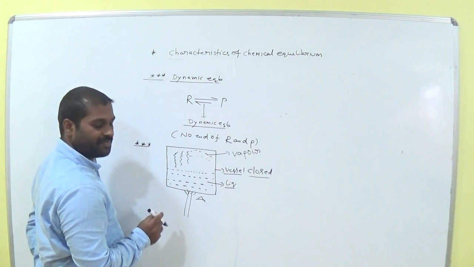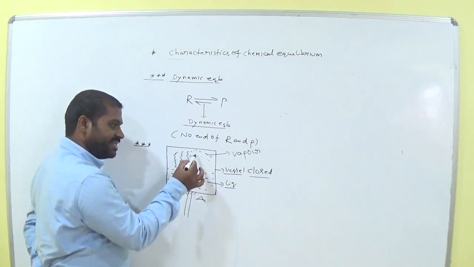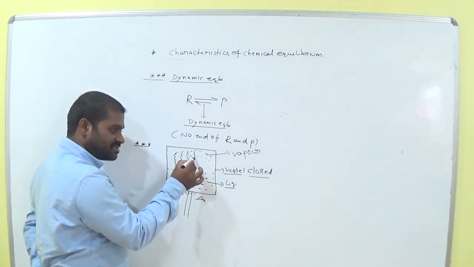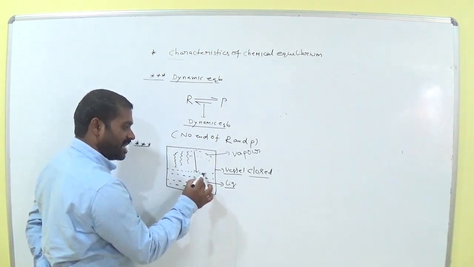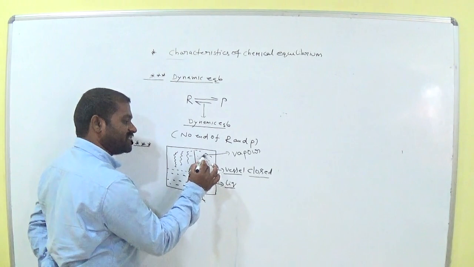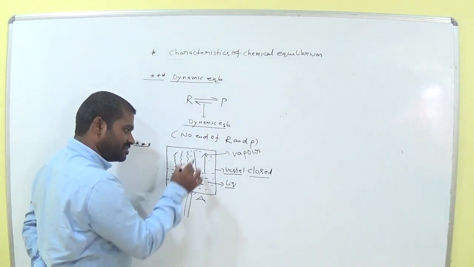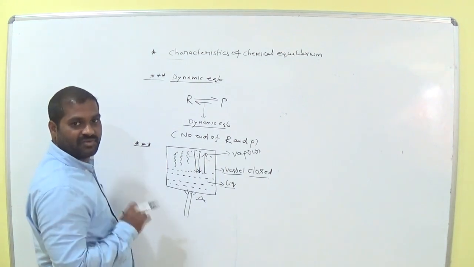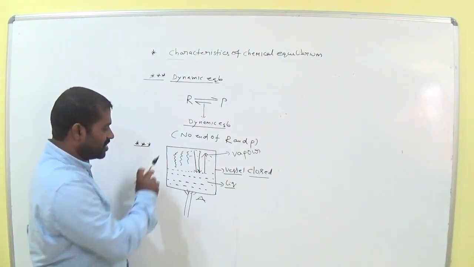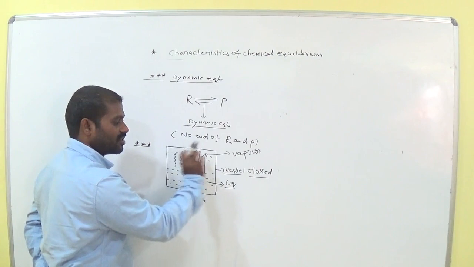Am I right? So this vapor is again converted to liquid. Here the vapor tries to come back. Is it reversible or not? Reversible. Why? Because of the closed vessel.